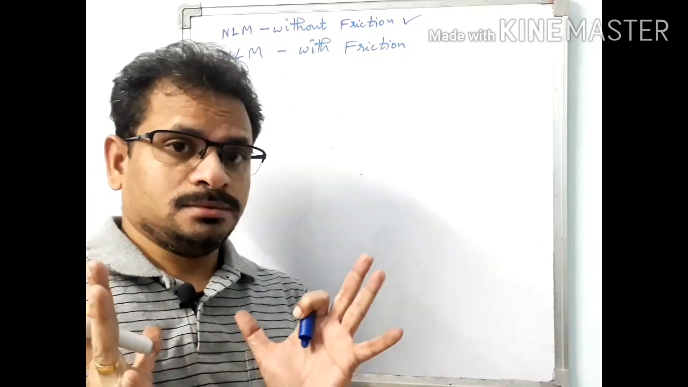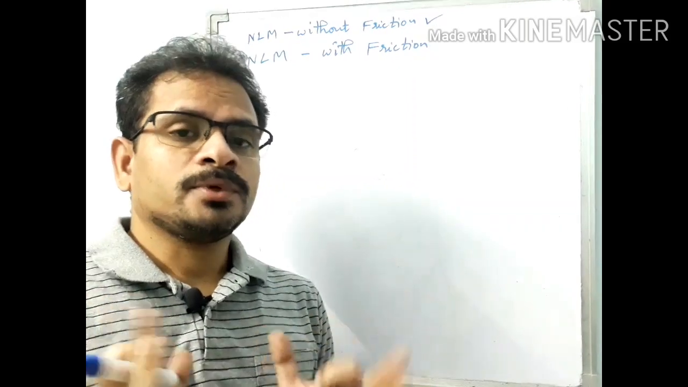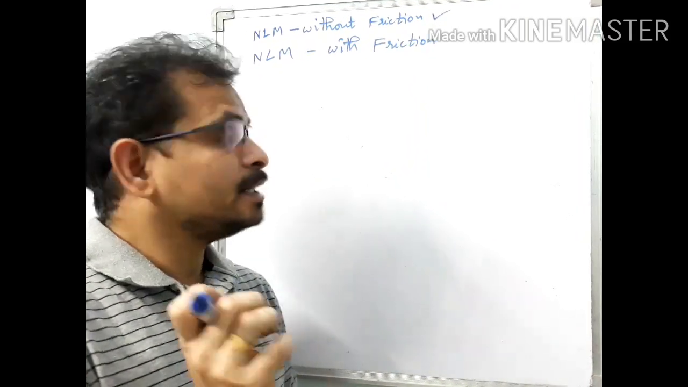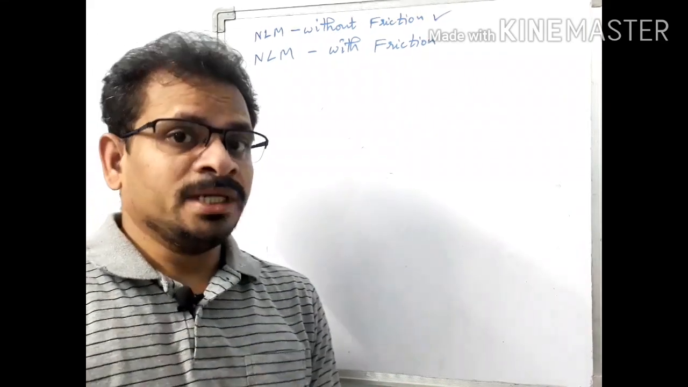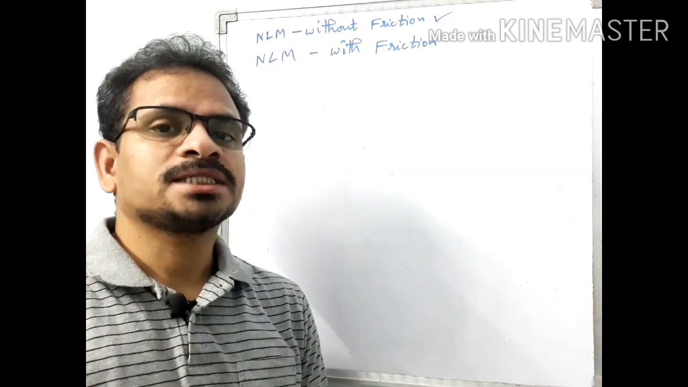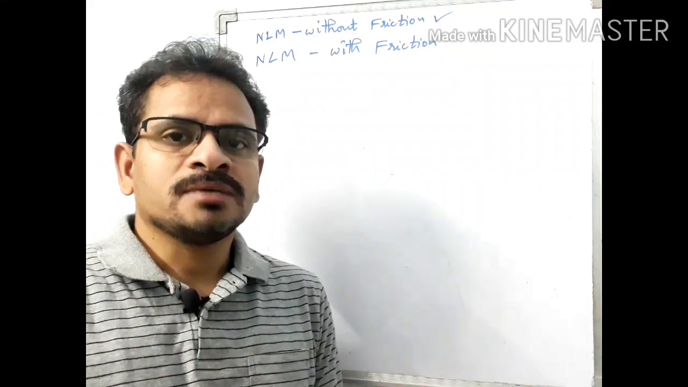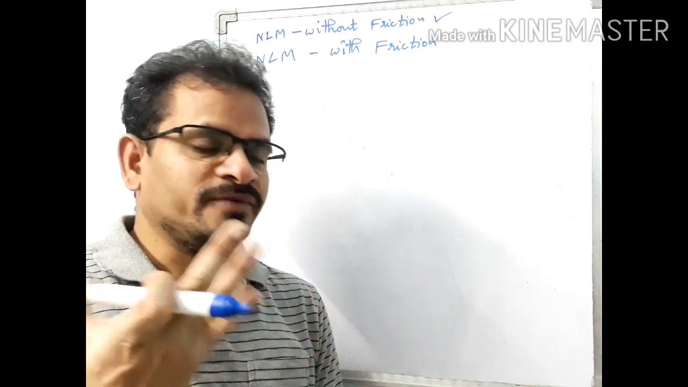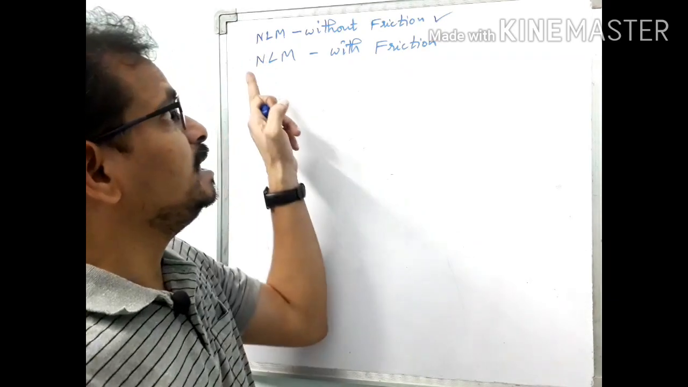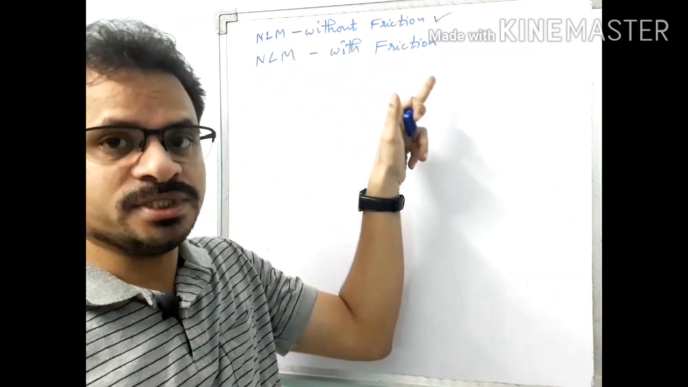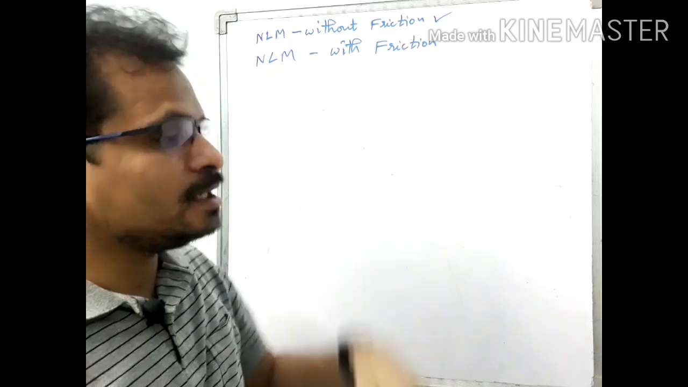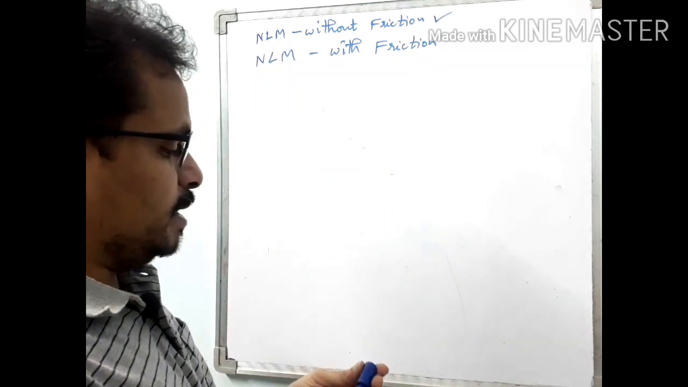There are a lot of problems where friction is not applied, and there are a lot of problems where friction is applied. When friction comes into action, the problem becomes somewhat complicated. Frictionless problems and problems with friction. So we are dealing with Newton's laws of motion without friction first. Later we will discuss the chapter friction, and then we will do the related problems there.